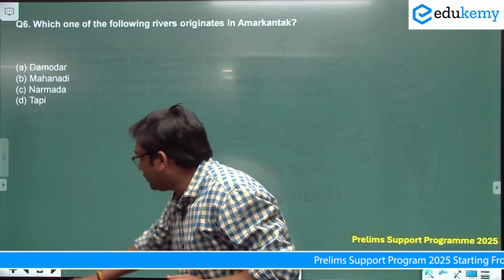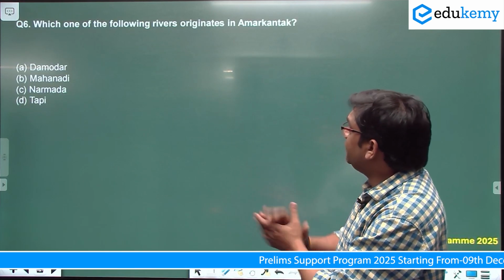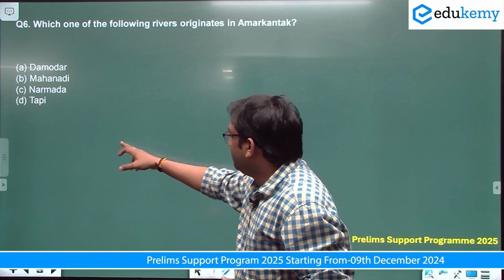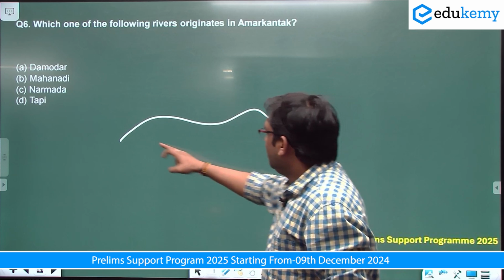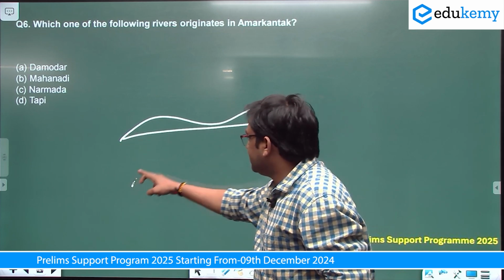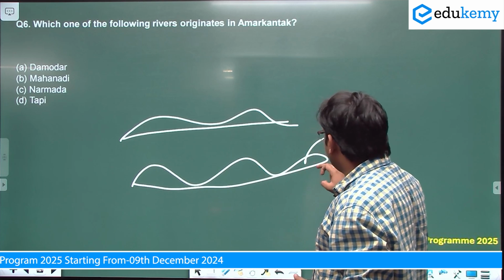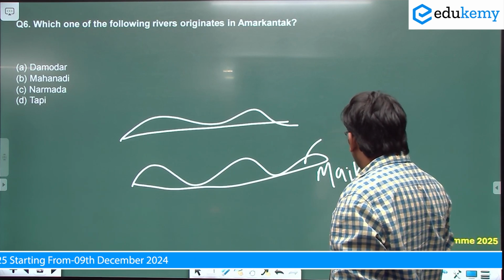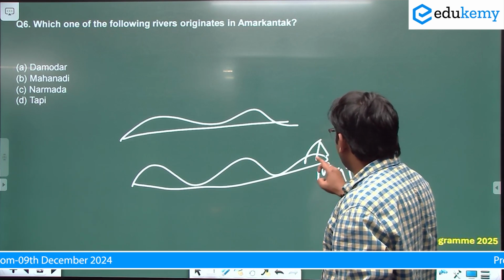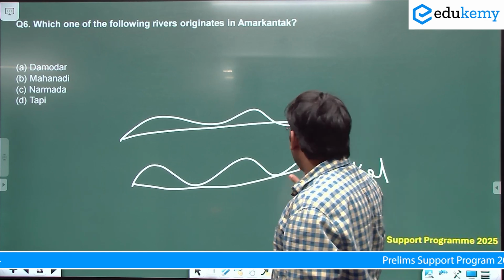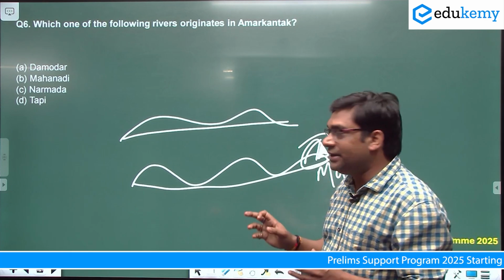The next question here is, which one of the following rivers originates in Amarkantak? So where is Amarkantak located? If you see, this is the Vindhya mountain, and this is the Satpura mountain. This is called the Maikal range here. In the Maikal range, one peak called Amarkantak peak is present. From the Maikal range, rivers originate.